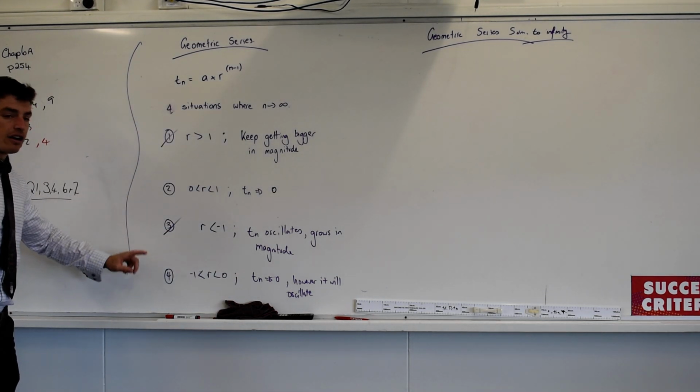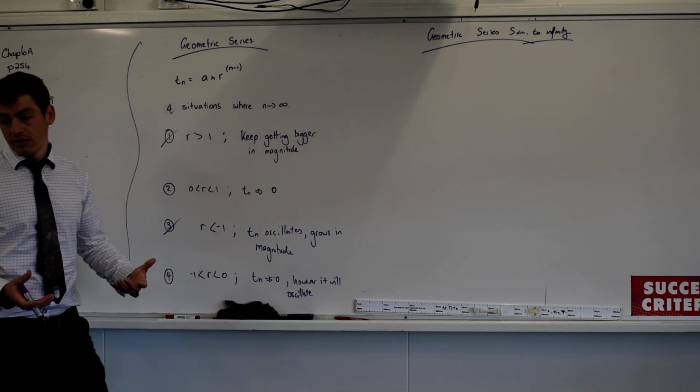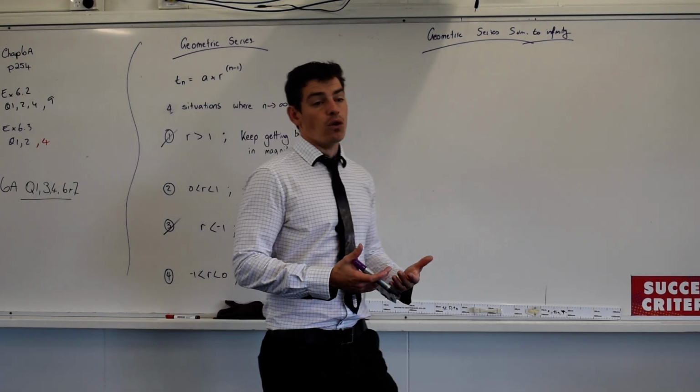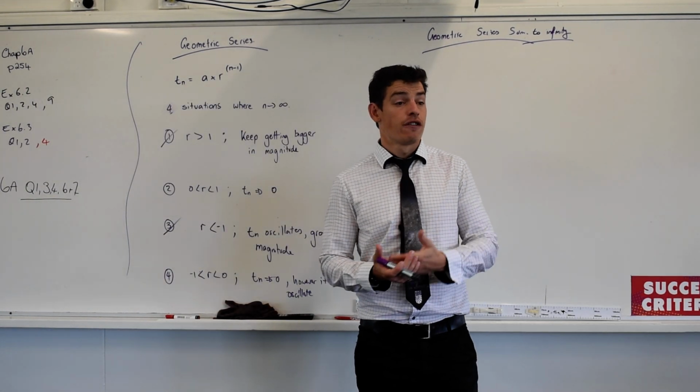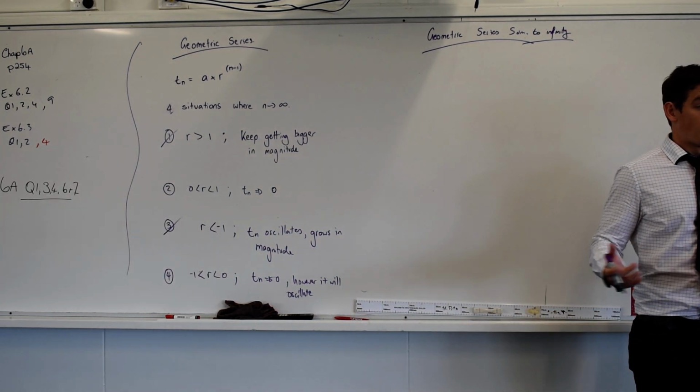These ones, however, are not. Why are they not? Because you know what they'll trend towards. They're going to trend towards a value, correct? So if I start at 4 and I half my value every time, I'm going to go 4 plus 2 plus 1. What am I up to?